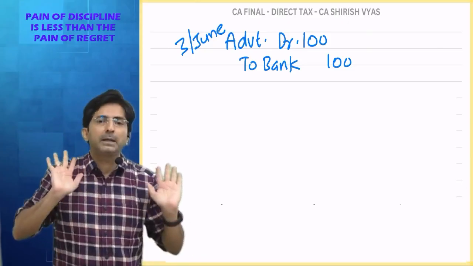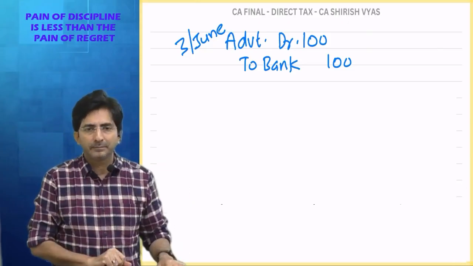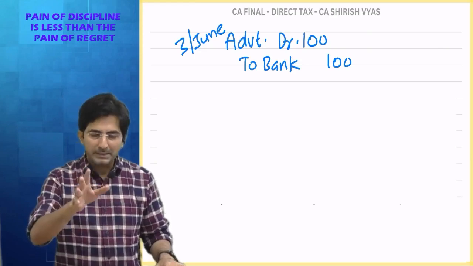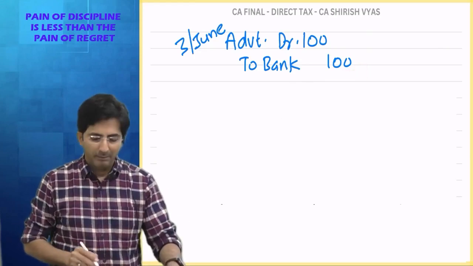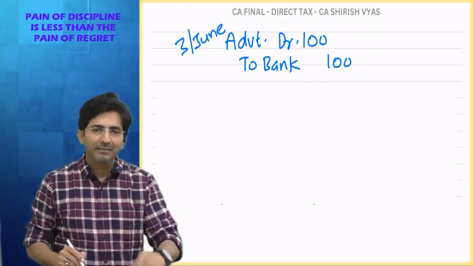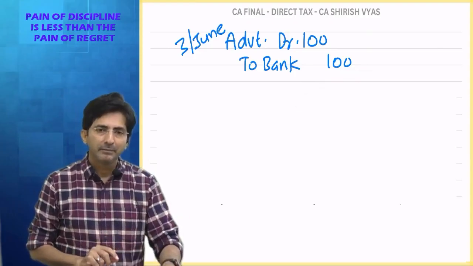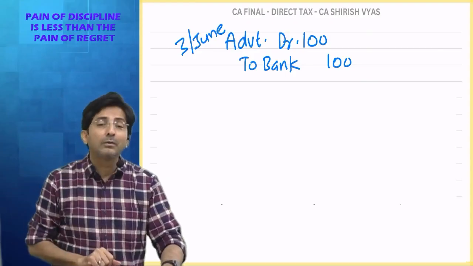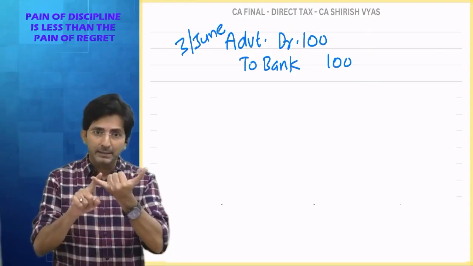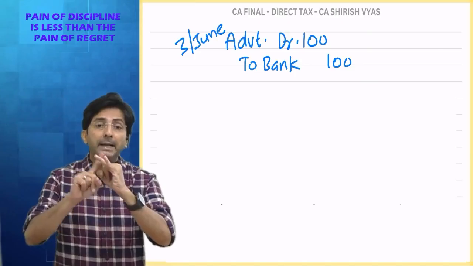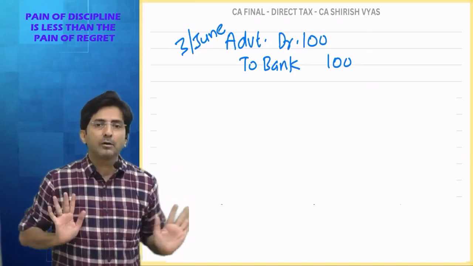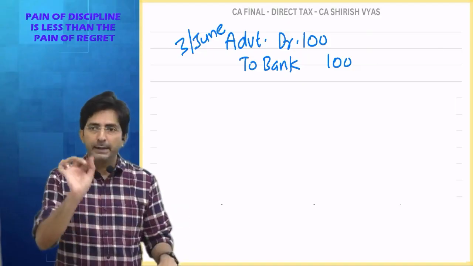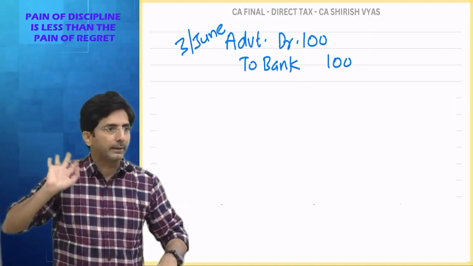So what is the legal method of rectifying this? Imagine your client has made this mistake. What will you suggest to your client? You paid the full amount, you are mad. Now what will you advise him? Tell the other party to show this as his income, pay the tax, file the return, and the chartered accountant will certify that all this work is done by the other party.